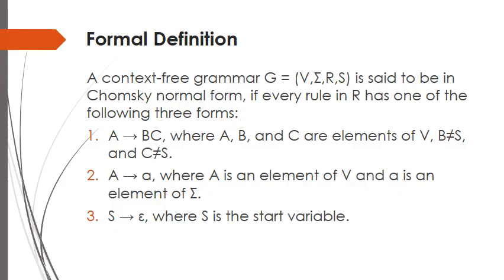Capital A goes to capital BC, where A, B and C are elements of V, and B is not equal to S, and C is not equal to S. Capital A goes to lowercase a, where capital A is an element of V and lowercase a is an element of capital sigma. S goes to epsilon, where S is the start variable.